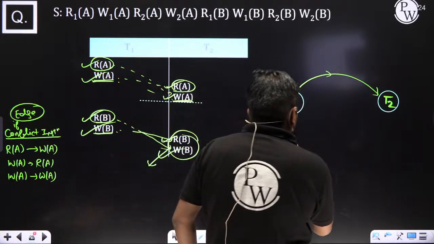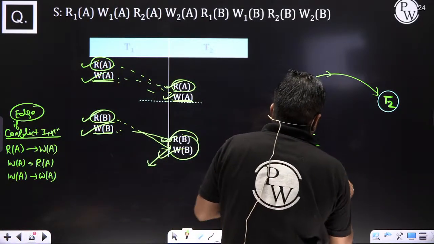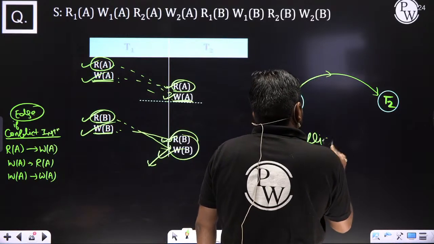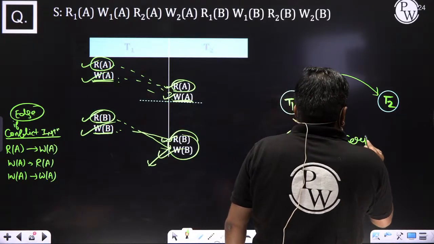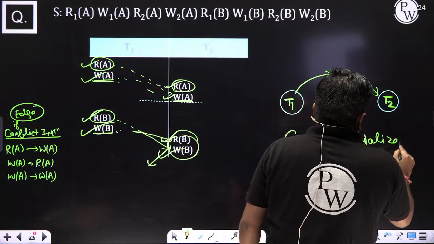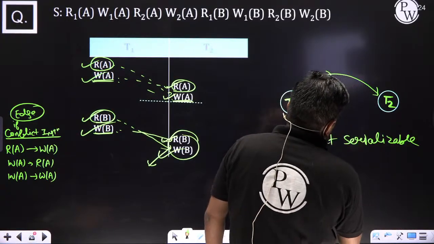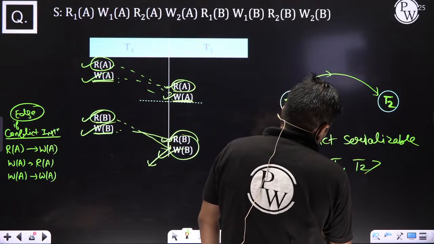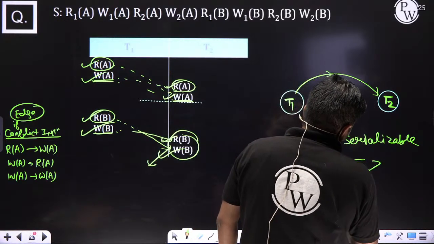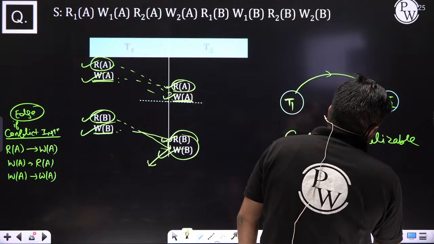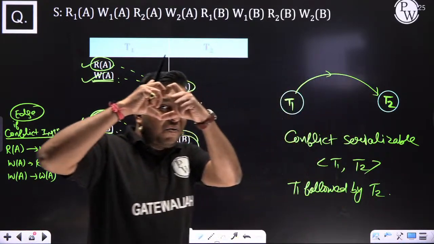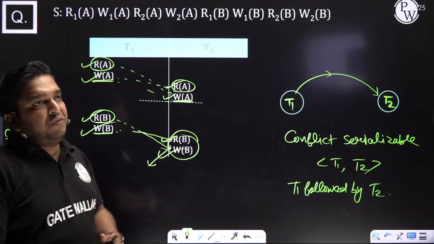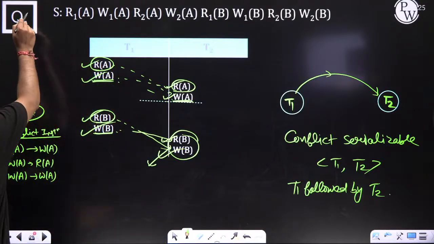So this schedule is giving the answer: T1 followed by T2. It is conflict serializable, and what is the order? T1 followed by T2 is equivalent to the serial schedule T1 followed by T2. If it is crystal clear, write down chamka or not chamka. Everyone please. This is called T1 followed by T2.